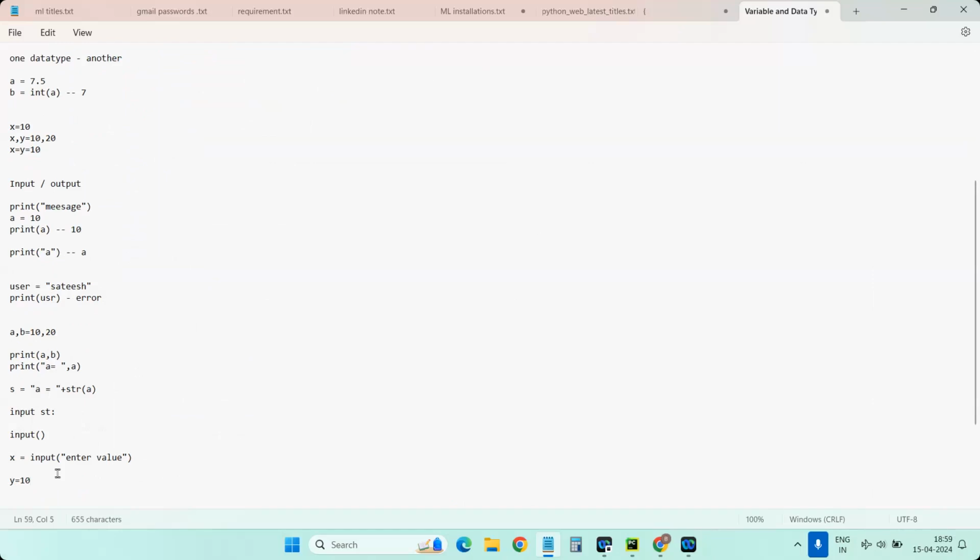But when you use the input statement, the value you want to give to the variable, you can give at the time of execution. That is the advantage of the input statement. A single execution you can try with multiple combinations of inputs. Whereas if you go for y equal to 10 or other static values, it will always be the same for any number of executions, so it may not be useful for testing purposes. So likewise, we can use input and output statements for our regular programs.